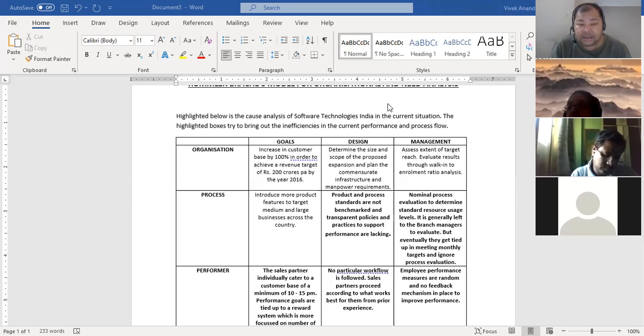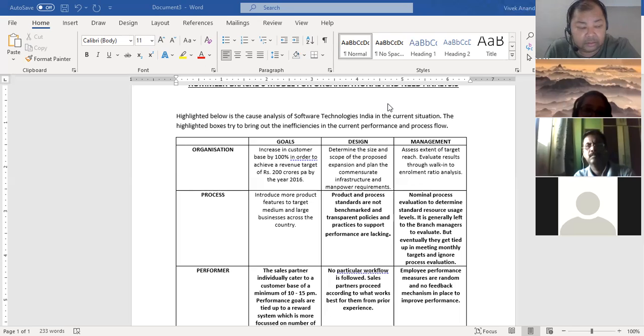So let's say the organization's goal is to increase the customer base by 100%. If that is the goal, what is the design that you are using to achieve this goal? And design could be increasing the salespeople, going to different territories, coming out with a different product. There could be so many other designs.